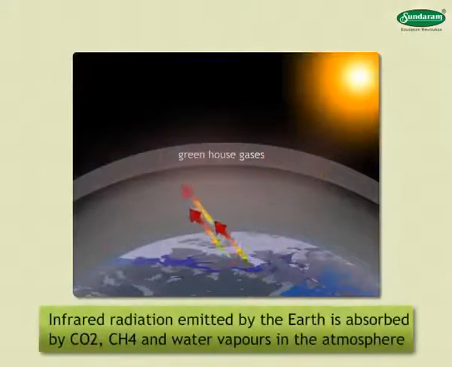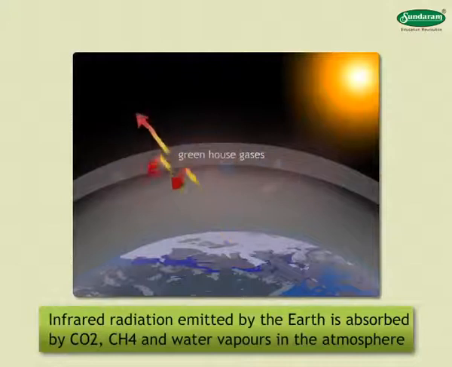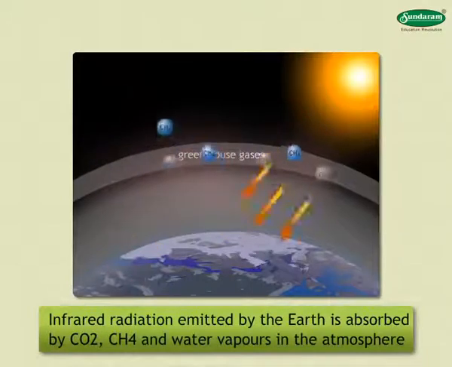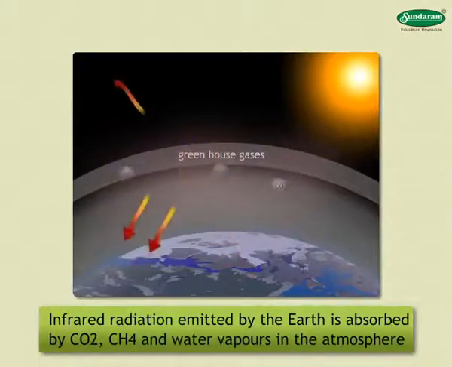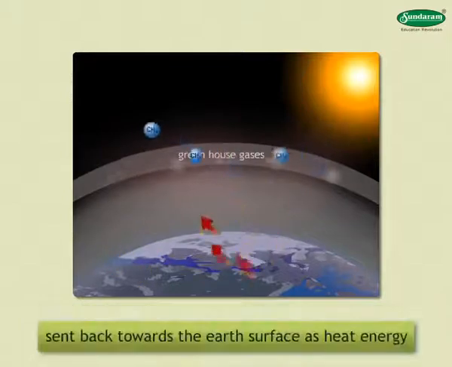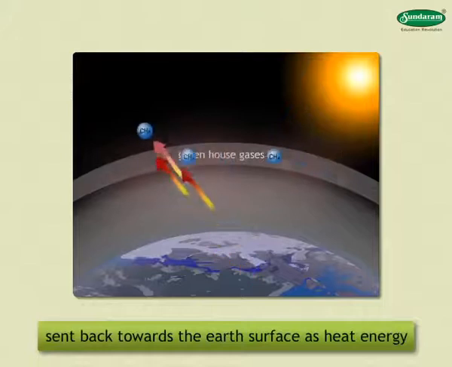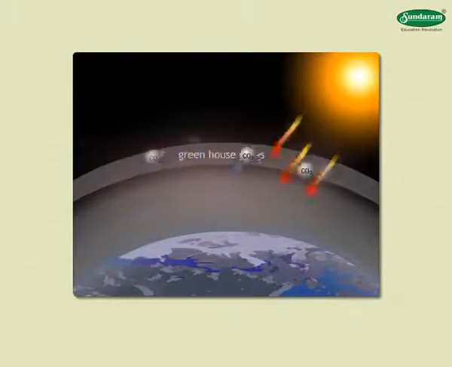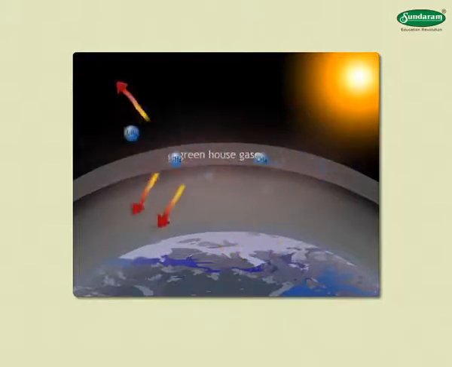But some of the infrared radiation emitted by the Earth is absorbed by carbon dioxide, CH4, and water vapors in the atmosphere and sent back towards the Earth's surface as heat energy, causing a warming known as greenhouse effect.